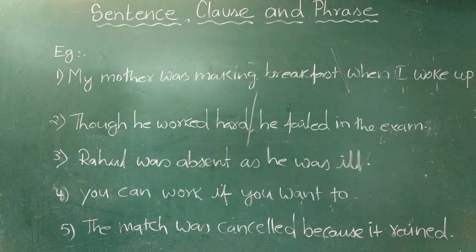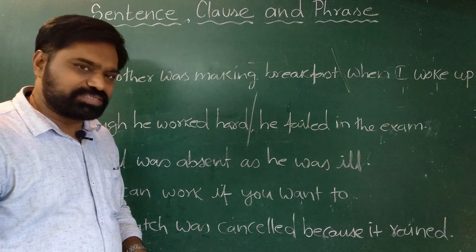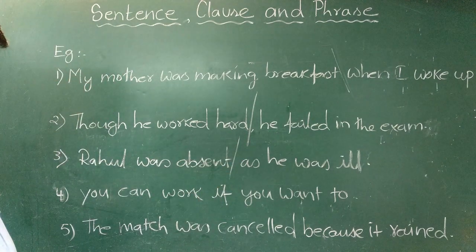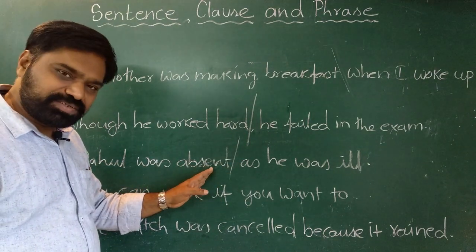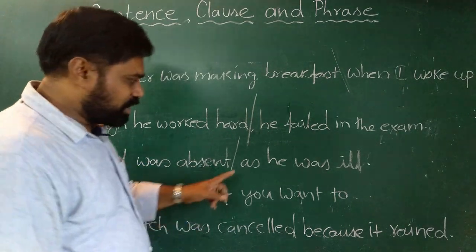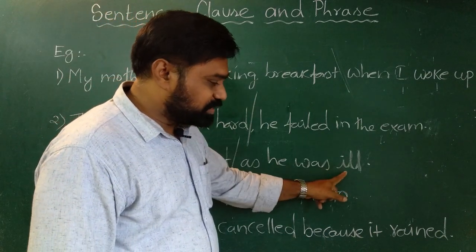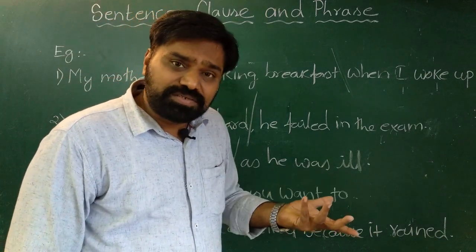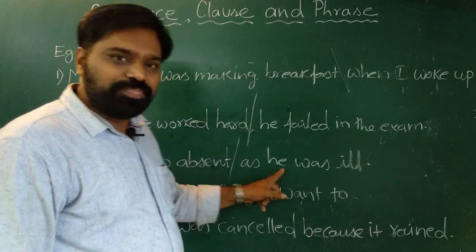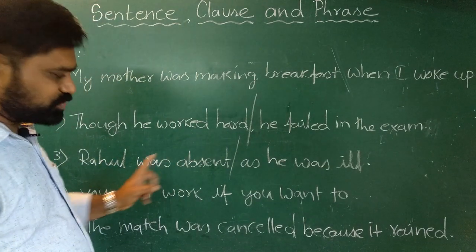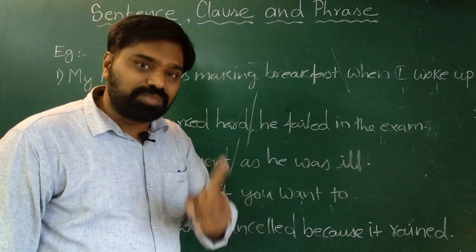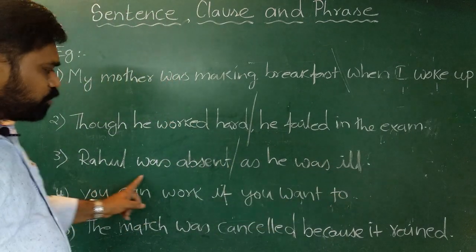Let us see the next example. Rahul was absent as he was ill. Here also we find that there are two clauses. Number one, Rahul was absent, and when we read it we can understand that this clause has more meaning compared to as he was ill. When I say as he was ill, what? We don't get complete meaning. We understand the meaning of this clause only when we read it with the first clause. So we can say that the second clause, as he was ill, is a subordinate clause, whereas Rahul was absent is main clause.